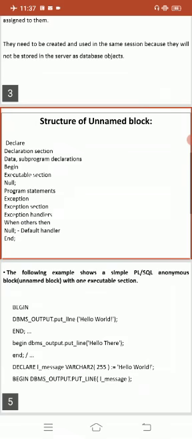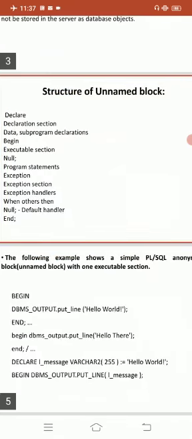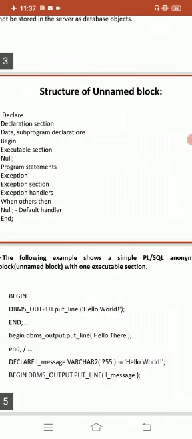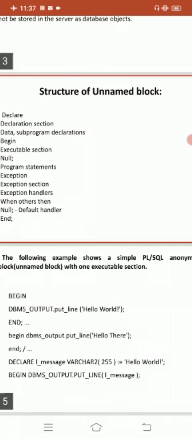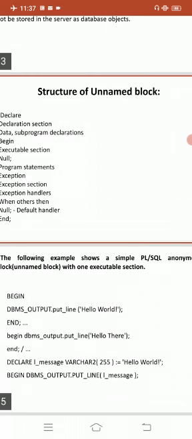So here I am taking one simple program for an anonymous block or unnamed block. This program tells some information related to unnamed or anonymous blocks. We can print hello world. The particular output is hello world, or hello there, or some message. Begin, dbms_output.put_line, we can print hello world. End. Begin dbms_output.put_line, hello there. End.